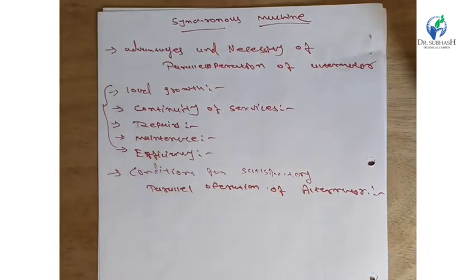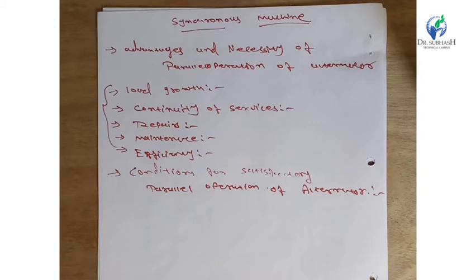The fifth point is polarity. The polarity of the incoming generator terminal must be the same as the bus bar terminal. The fourth and fifth points are generally related to each other. The fourth point is that the phase sequence of the incoming three-phase alternator must be the same as the phase sequence of the bus bar, and the fifth point of the parallel operation condition is polarity: the polarity of the incoming alternator terminal must be the same as the bus bar terminal.